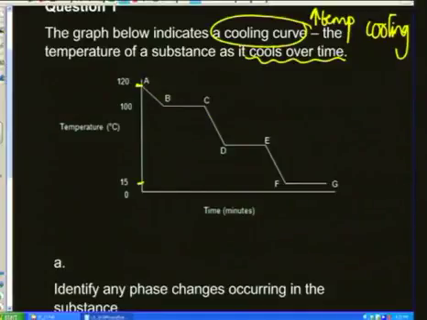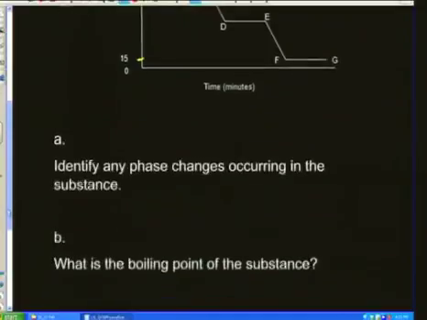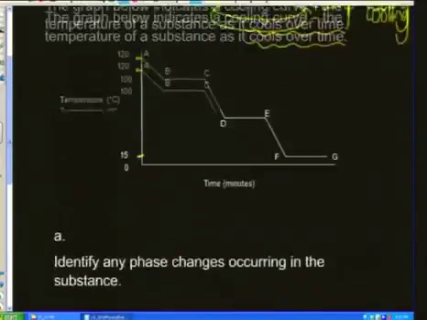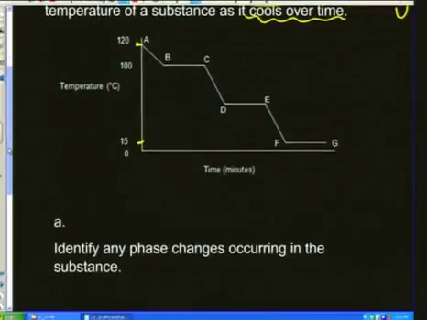Now I'm going to take that line away so we can hopefully answer some questions. Identify any phase changes occurring in the substance. So that's what they're going to be asking us to do.